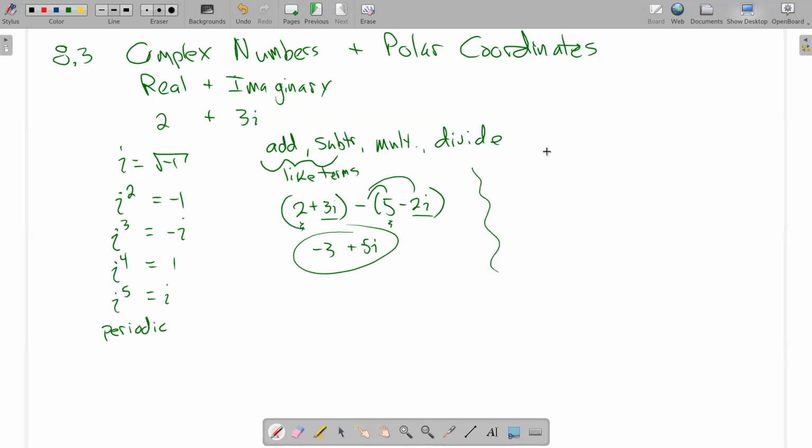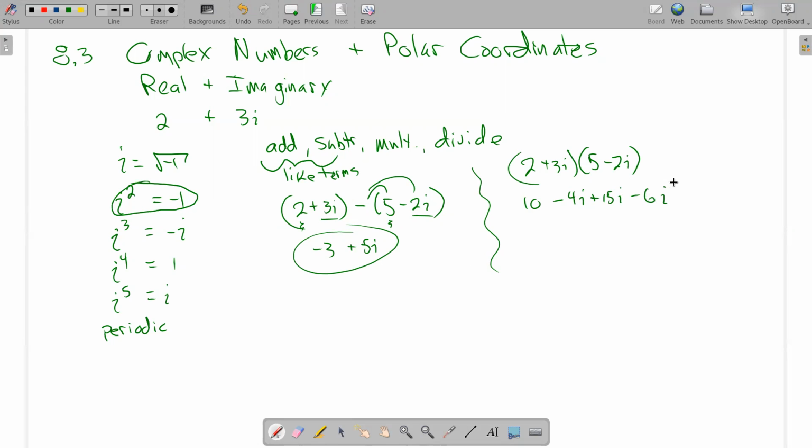Multiplying them is a little bit more work. If you take 2 plus 3i and multiply by 5 minus 2i, you have to distribute. 2 times 5 is 10, 2 times -2i is -4i, 3i times 5 gives me plus 15i, and then 3i times -2i is -6i squared. i times i is i squared, and i squared is -1.